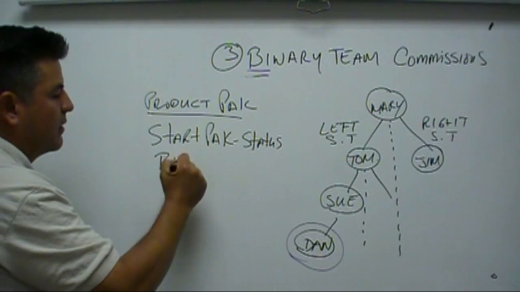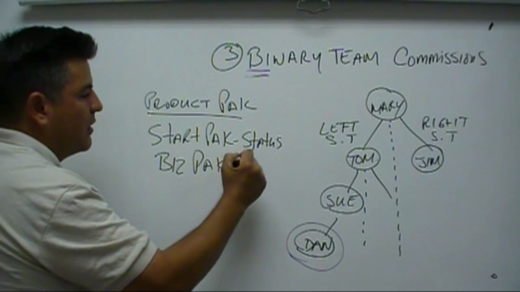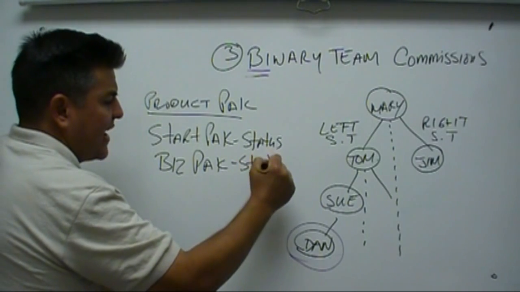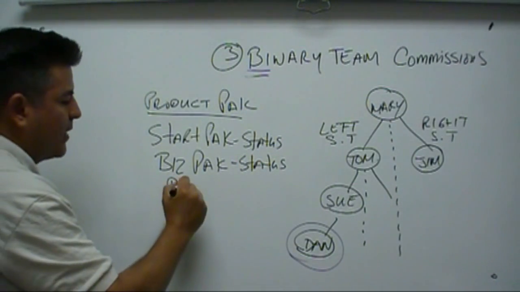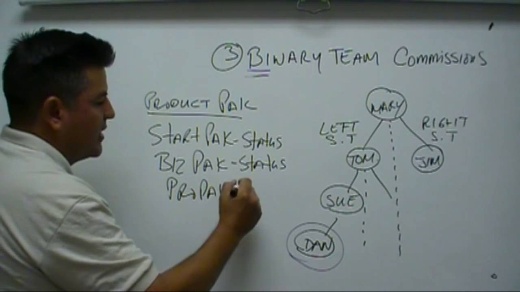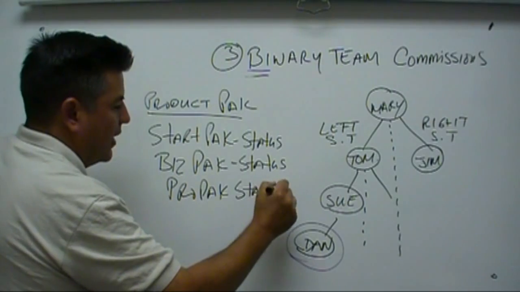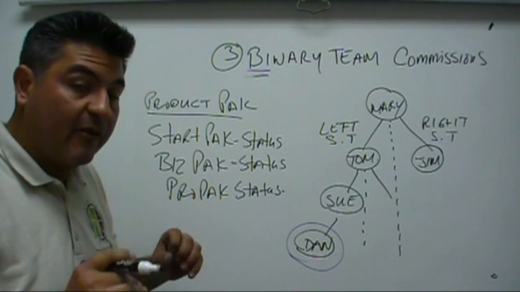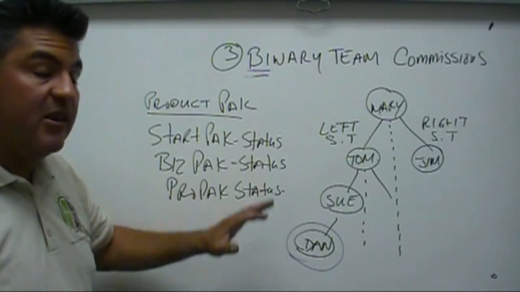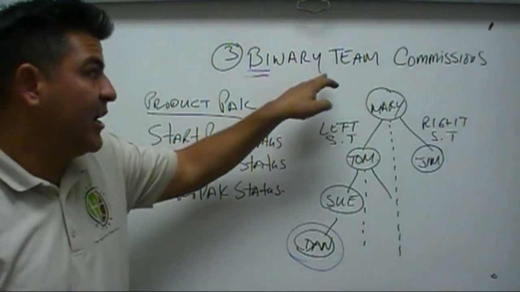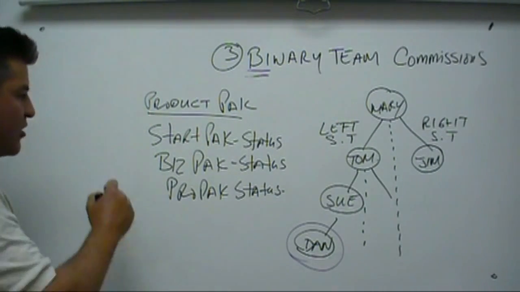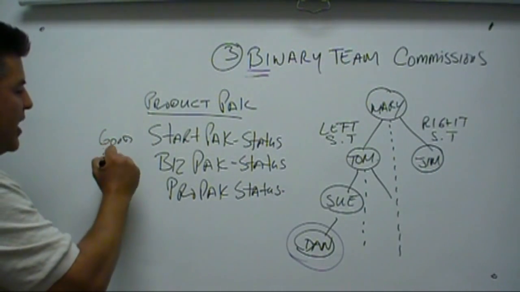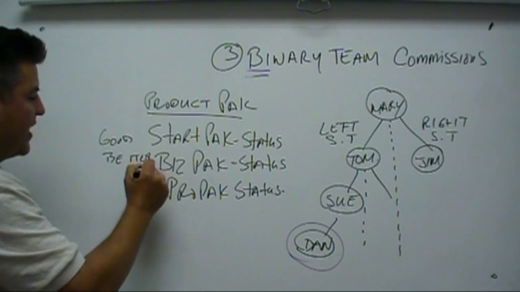Biz pack, and a biz pack status. And you have the pro pack. Pro pack status. All right? And already you know what the differences are and the benefits on fast starts. Now this is the difference of the benefits on binary team commissions. Again, I call this the good, the better, and the best.